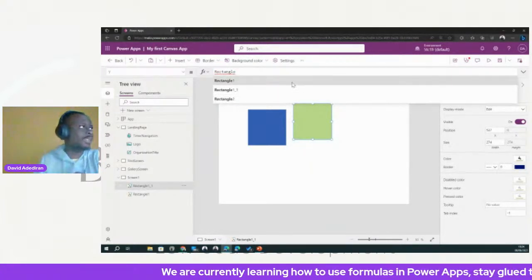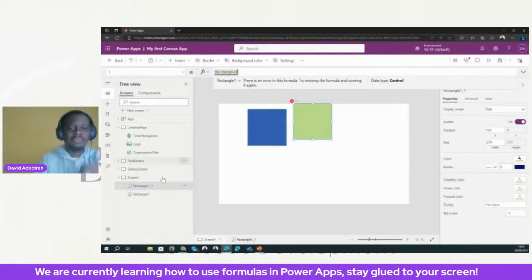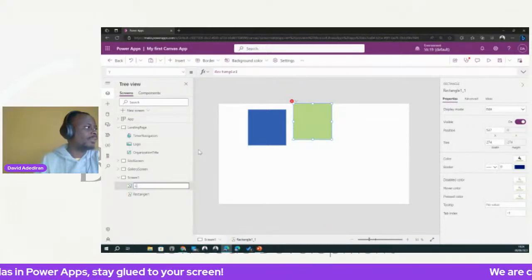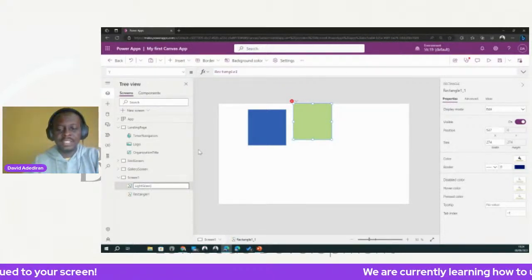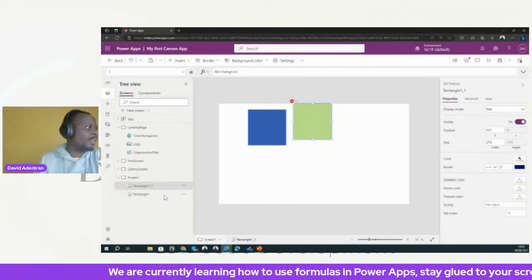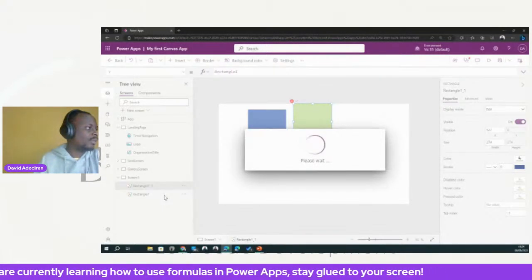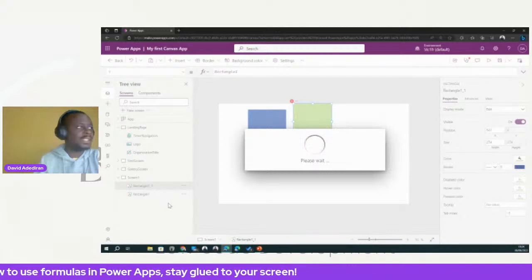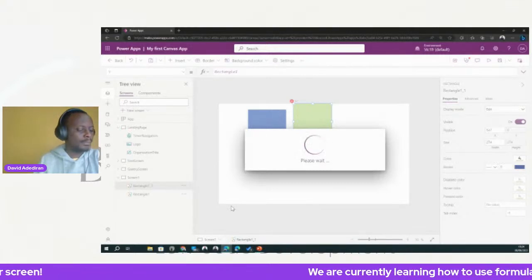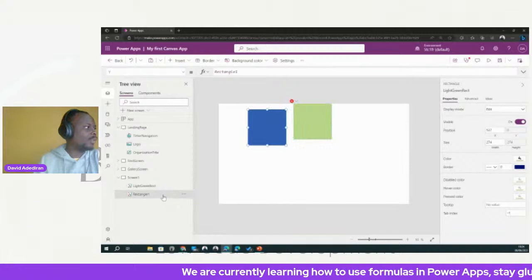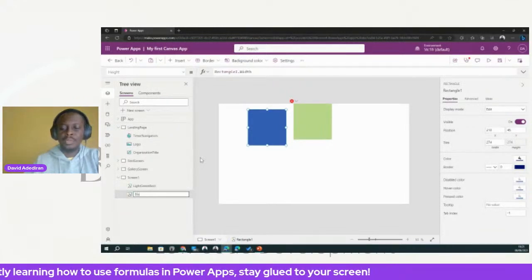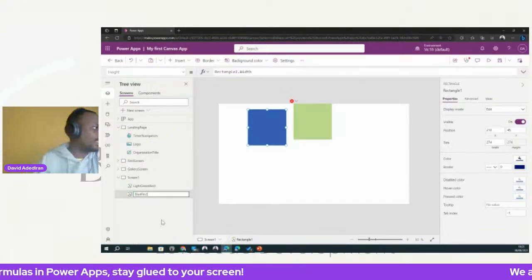You know what? I think I should rename it. It's easier for us when we rename it. Let's call this one light green rectangle, and let's call the other one blue rectangle, like that.